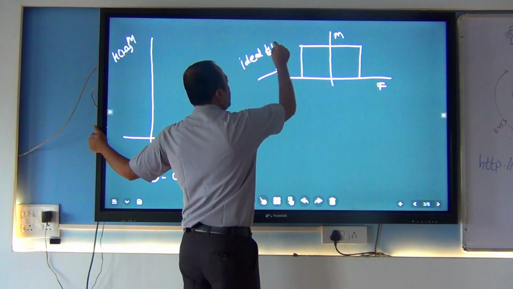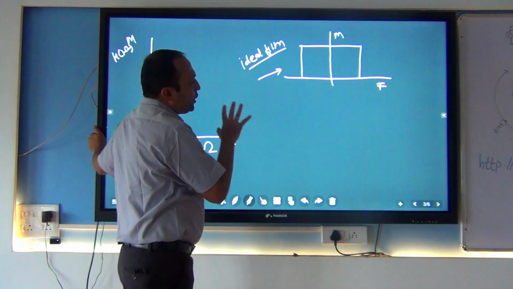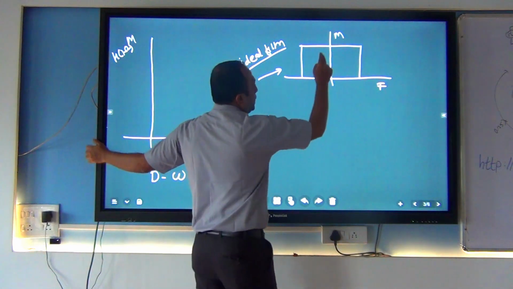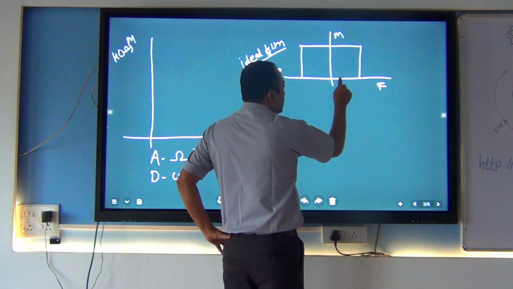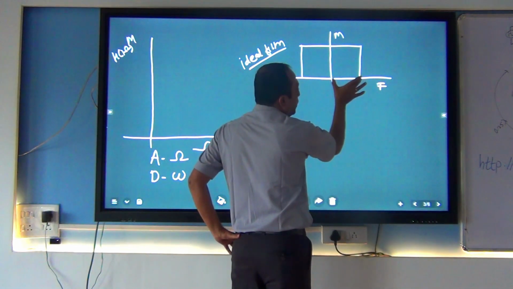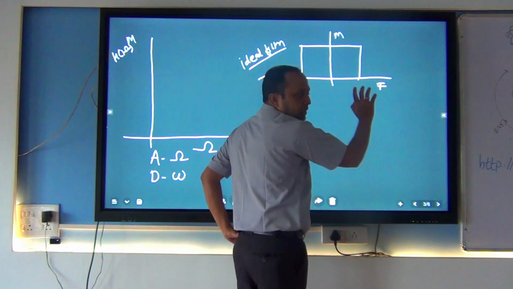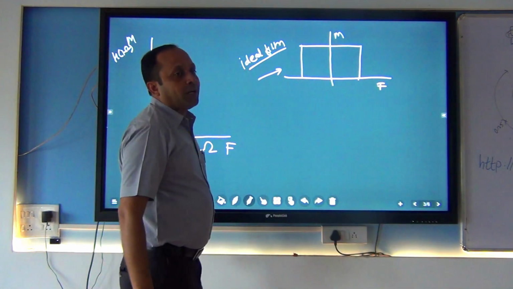Ideal filter. So how are we going to understand this whole thing? If I know this sharp cut is there, this sharp cut is nothing but the cutoff frequency. So this frequency we are passing and this frequency we are rejecting. So this is the ideal frequency response for a low pass filter.